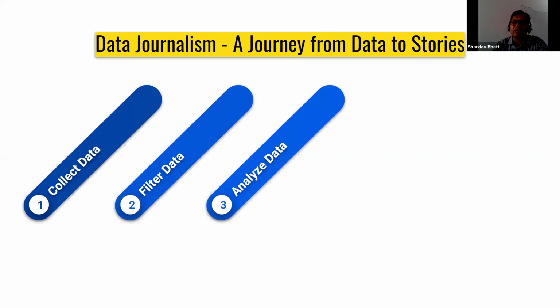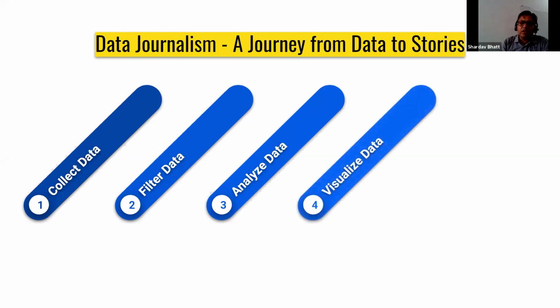There are some patterns hidden inside the data which we will not be able to see by just looking at the table. If we filter and analyze the data, then we will be able to find those patterns. We will see different analyzing techniques in Excel.